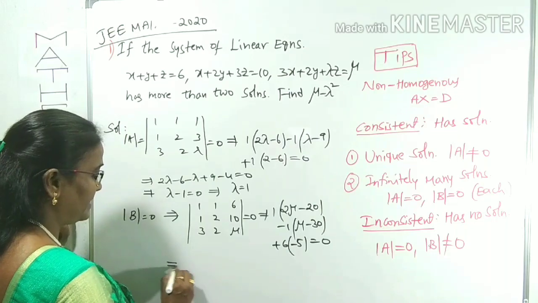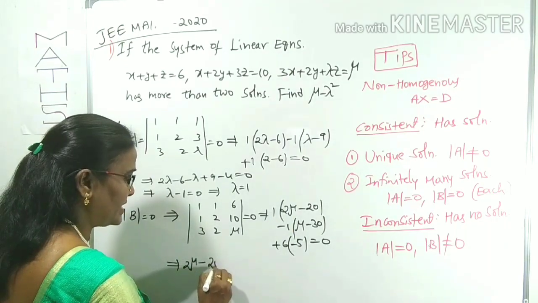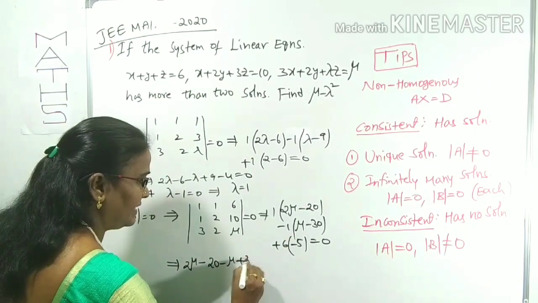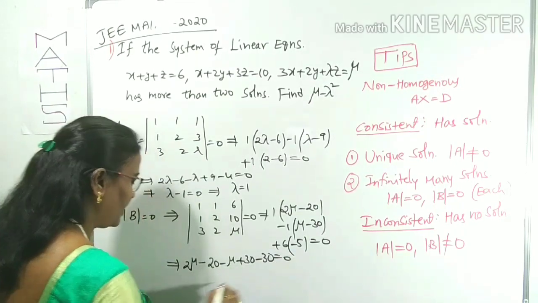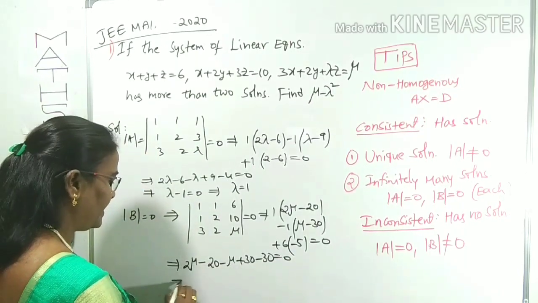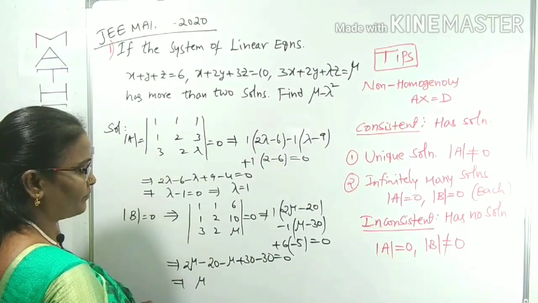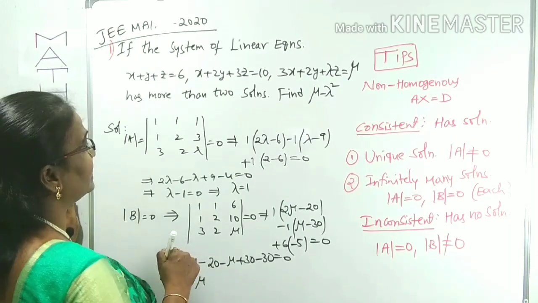From this, 2 mu minus 20, with minus mu plus 30, with 6 into minus 5 is minus 30, equals 0. So 2 mu minus mu is mu, plus 30 minus 30 gets cancelled. So what will be left over? Mu is 20. One more time I am doing.